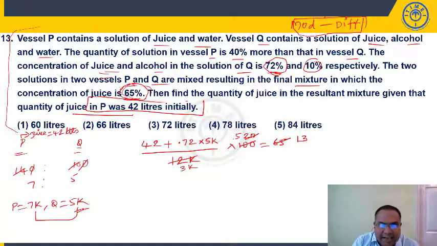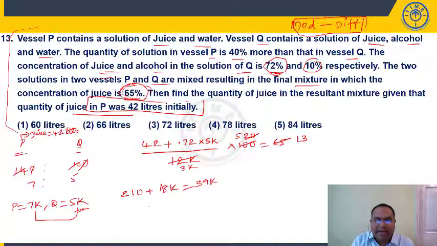Now if I send this side, if you multiply 5 into 42, how much? 210 plus, how much is this? 5 into 5, 25. 25 is 100 by 4. I can say 18K, right? 18K is equal to 13 into 3, 39K. 39 minus 18 is 21K is 210. 21K is 210. From that I'll get K is equal to 10.